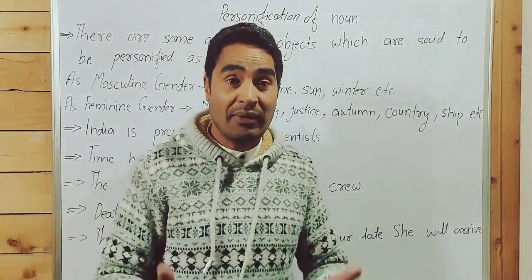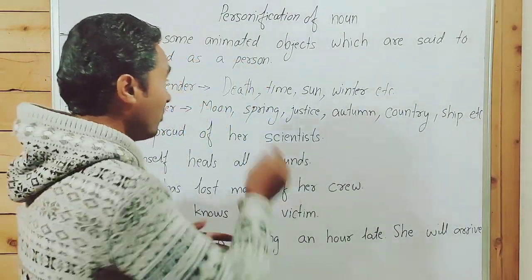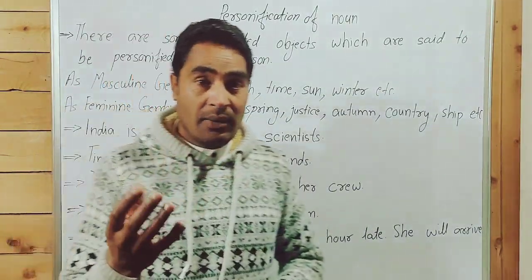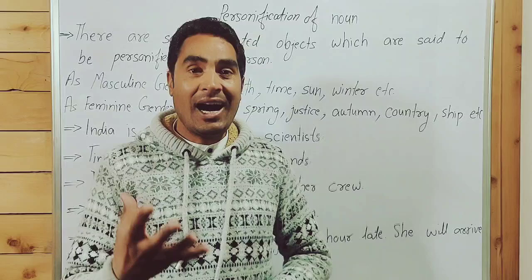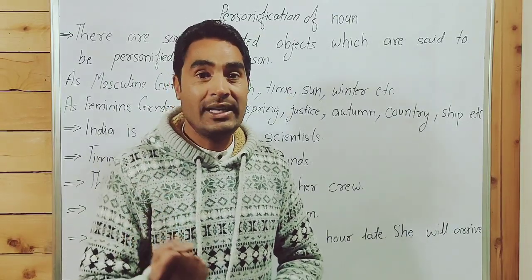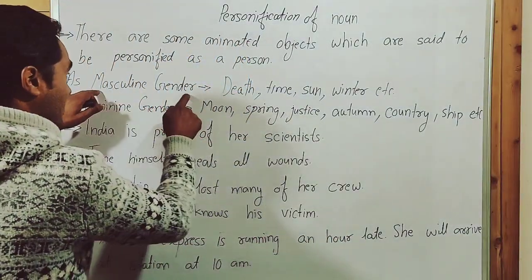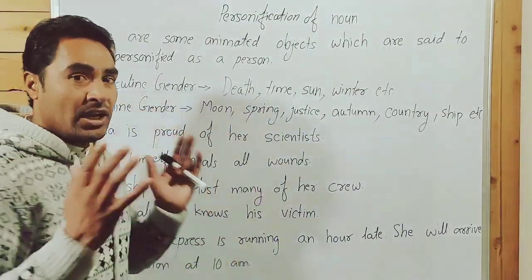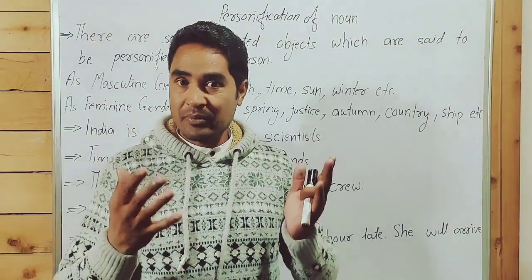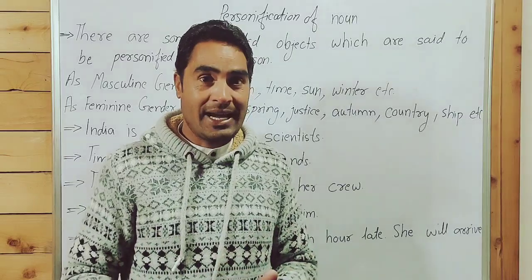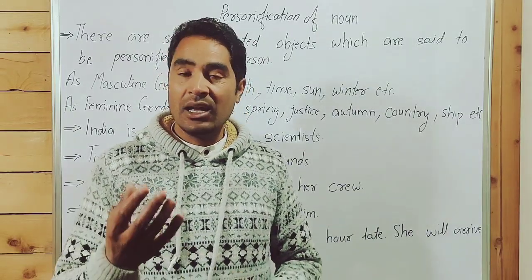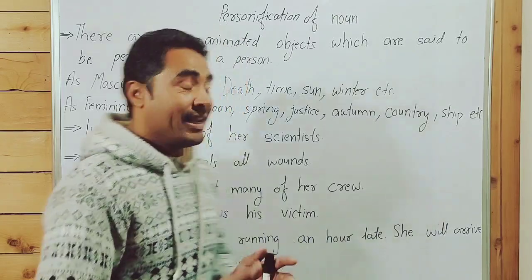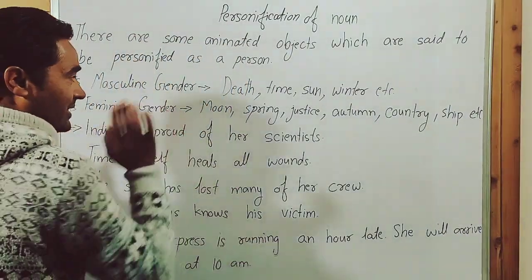If any lifeless thing or animated object represents power, strength, harshness, roughness, cruelty, it is treated as masculine gender. If it represents beauty, softness, kindness and calmness, it is treated as feminine gender.